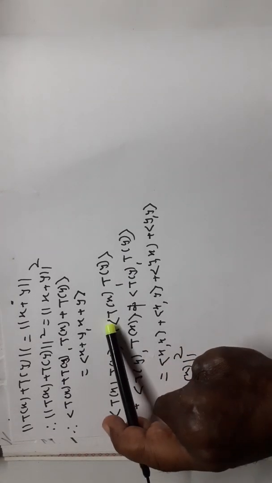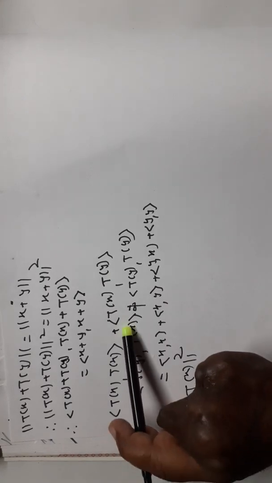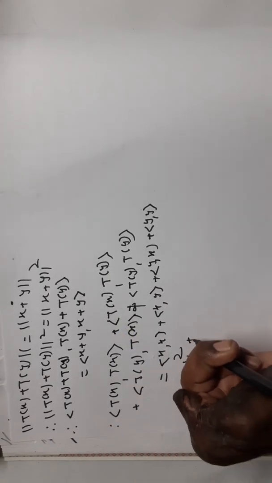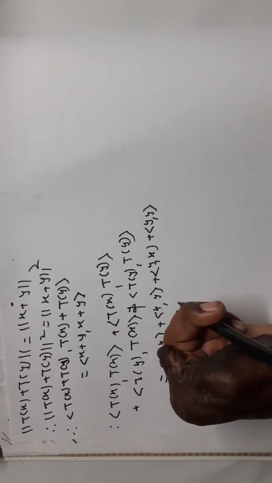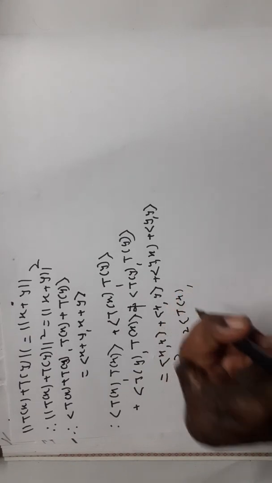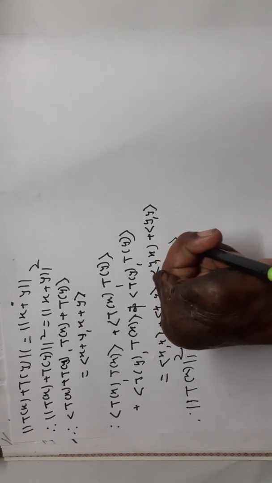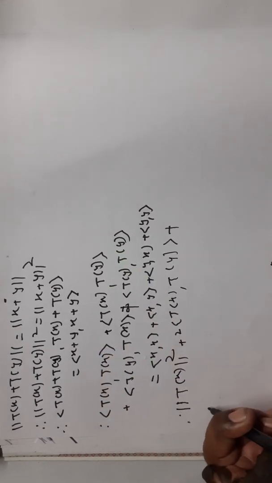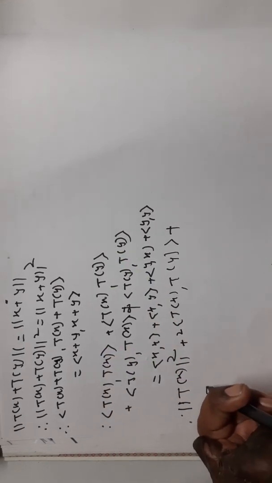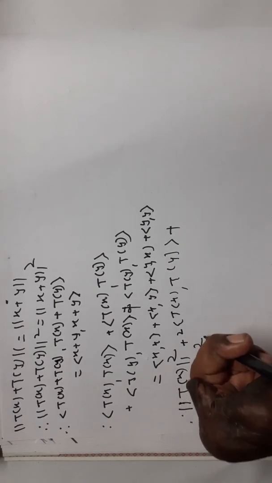Now angle bracket T of x comma T of y is the same as angle bracket T of y comma T of x. Therefore this is 2 times angle bracket T of x comma T of y, plus angle bracket T of y comma T of y, which is equal to norm of T of y square.